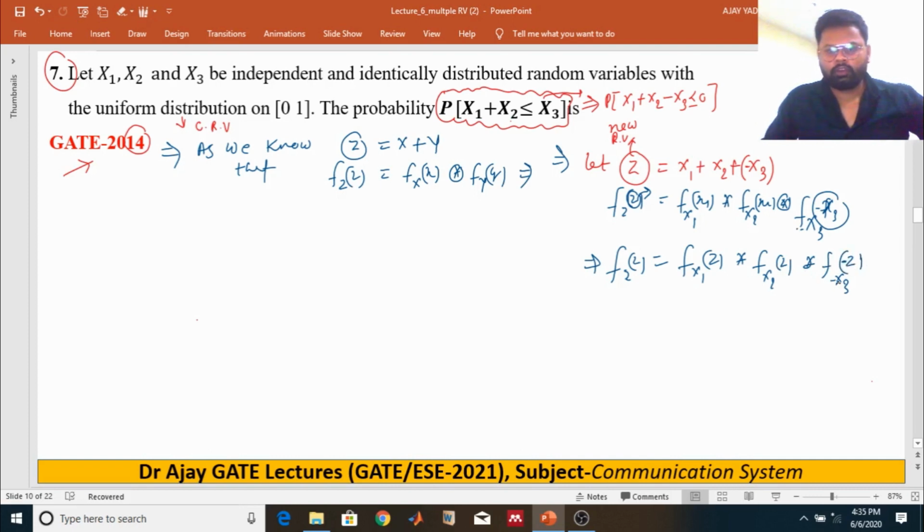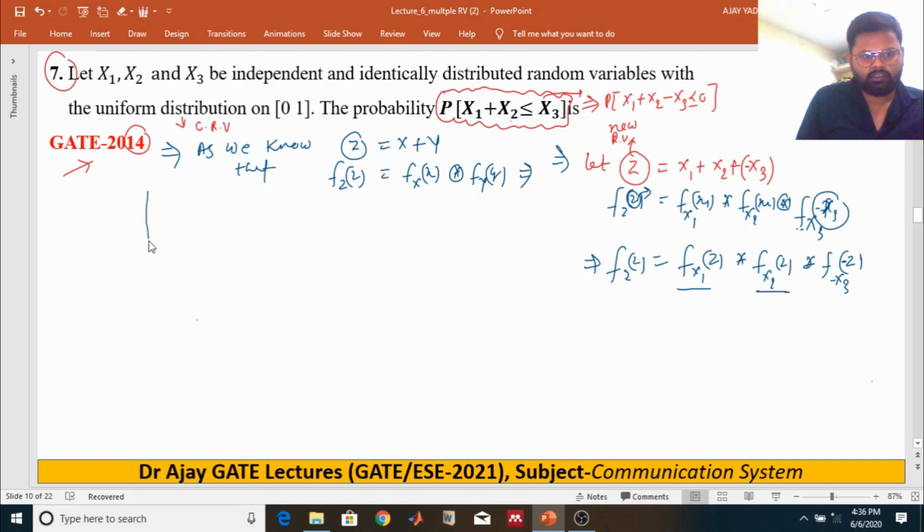Minus z. So how do we convolve these three random variables x1, x2 and minus x3, right? This is the main motive to find out these convolutions. Once you get this convolution, the problem is very easy to solve, whatever the question says. So now we are just going to convolve between the random variables x and y.